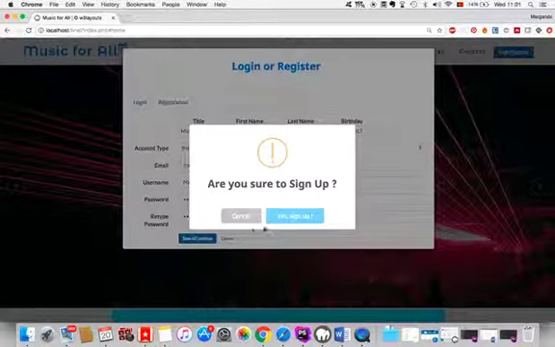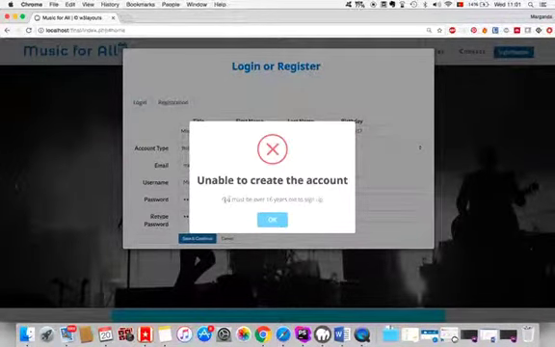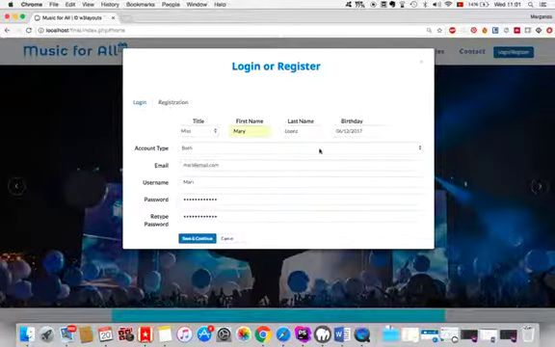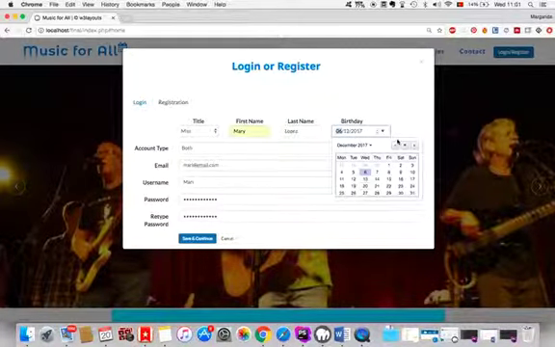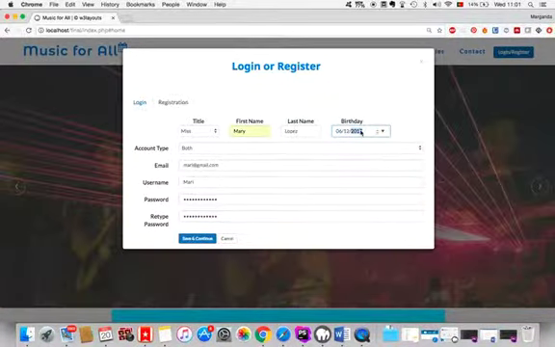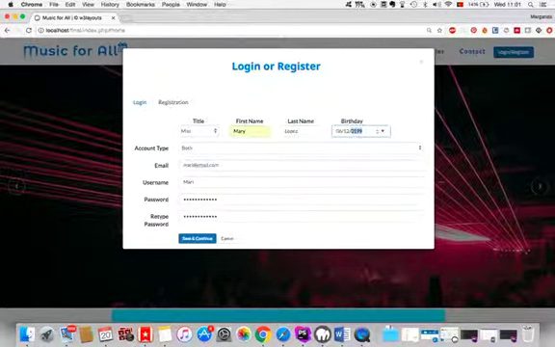And now we'll see how you must be over 16 years old to sign up. So again, there are all these checks in place before you can register with the website.